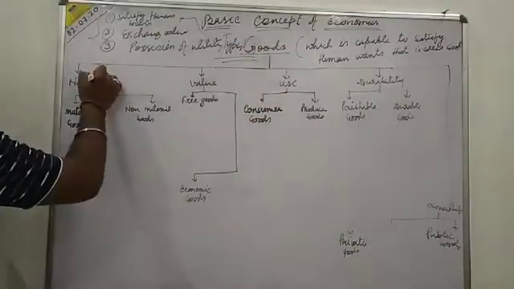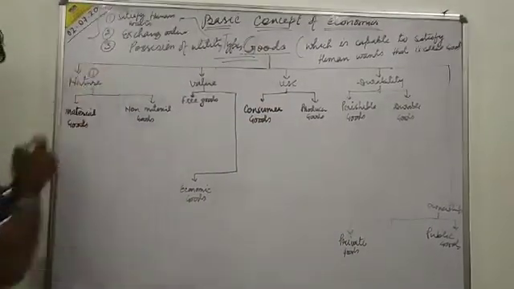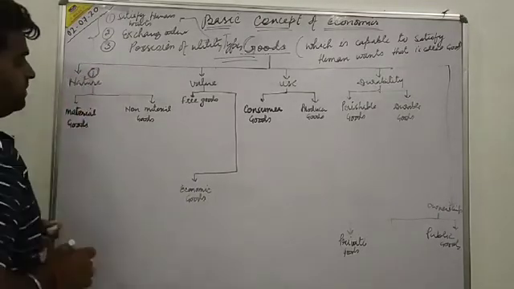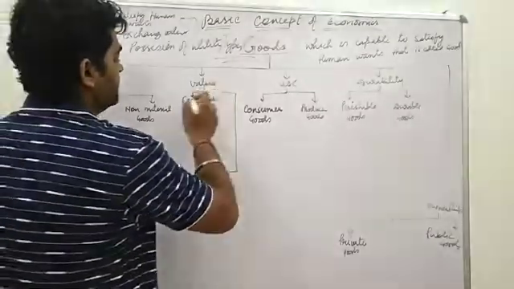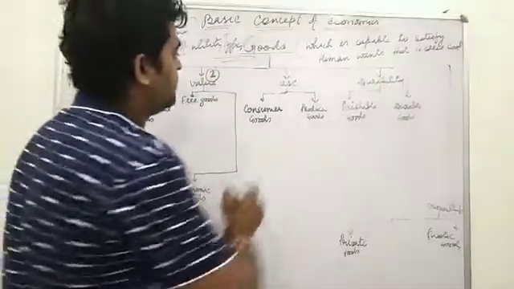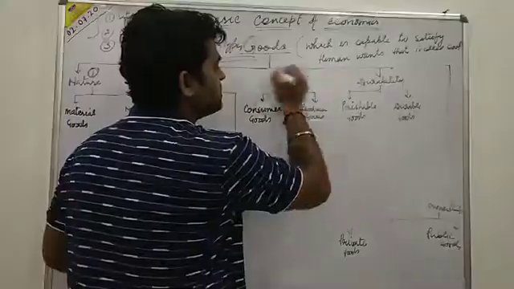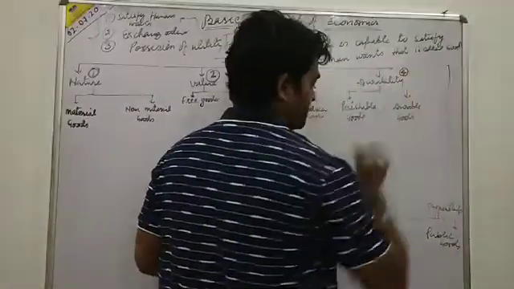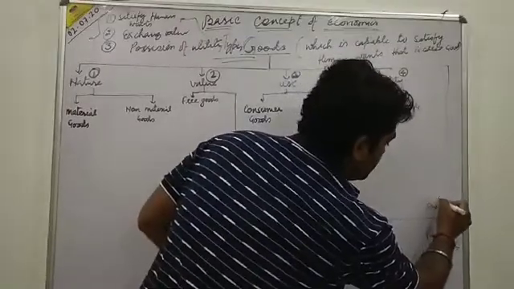First classification is on the basis of nature. Second, on the basis of value. Third, on the basis of use. Fourth, on the basis of durability. Fifth, on the basis of ownership.